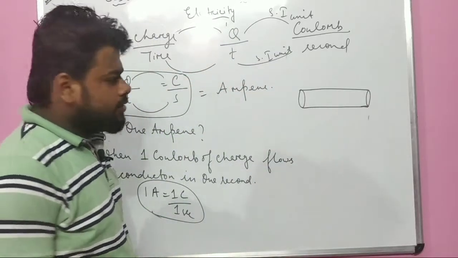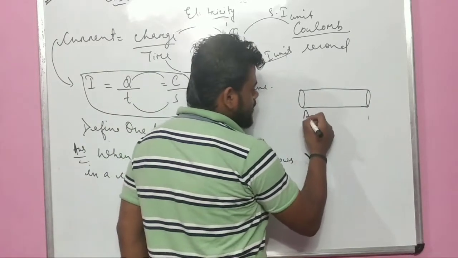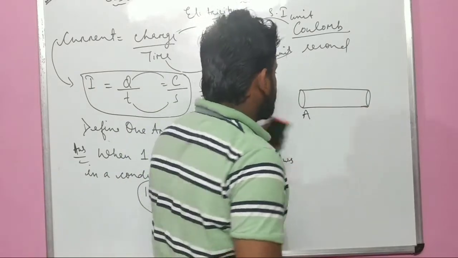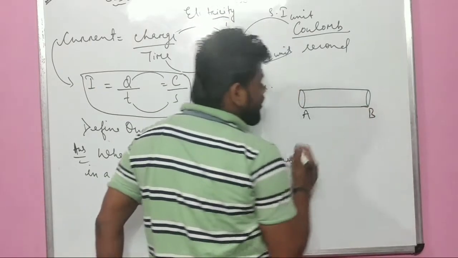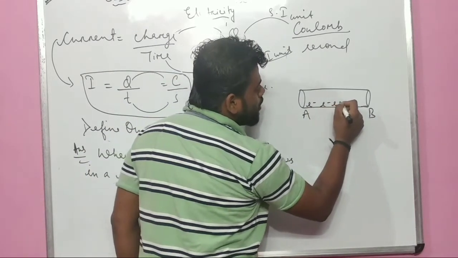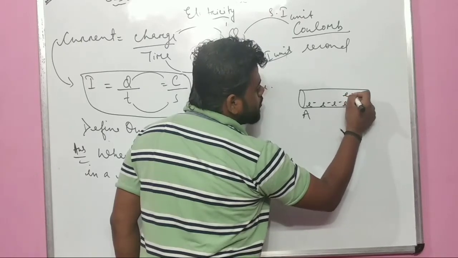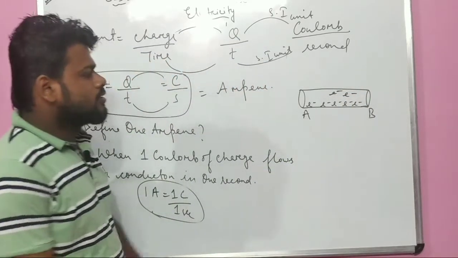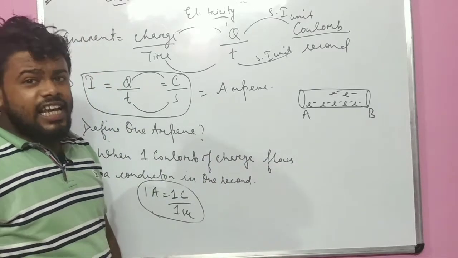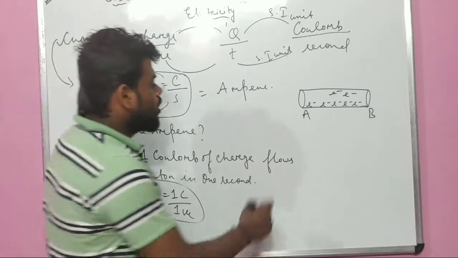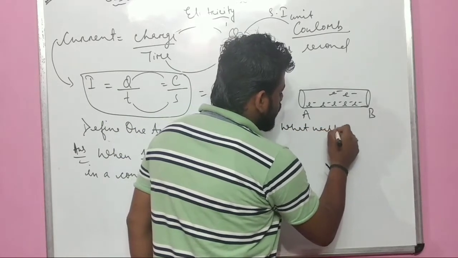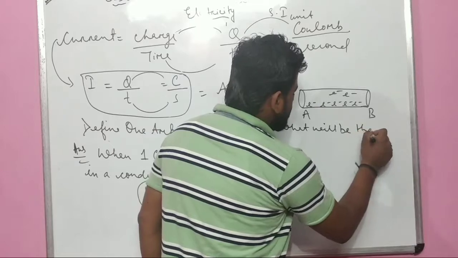And we know very well a wire, let me say A and B. The electrons are flowing from A to B. But if I ask you, what will be the direction of current?